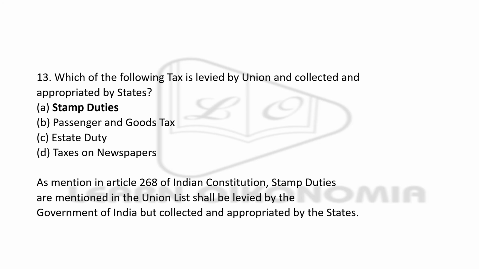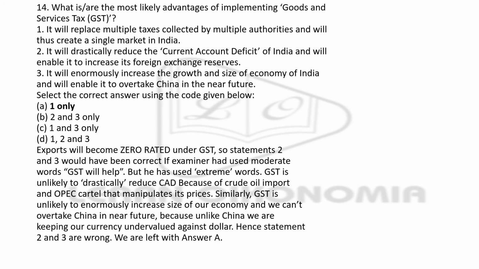Which of the following taxes is levied by the Union and is collected and appropriated by states? If you look into Article 268 of the Indian Constitution, you can see the stamp duties are mentioned in the Union List, and this shall be levied by the government of India, but this is collected and appropriated by the states. So the right answer here is option A, stamp duties.